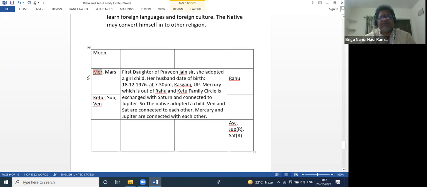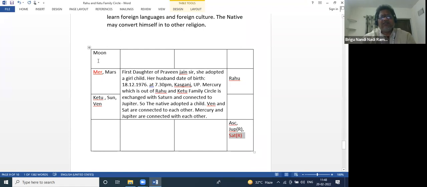So out of Rahu Ketu, Mercury is here. Mercury is exchanged with Saturn. So Saturn goes outside, Mercury comes inside. Mercury is here, the child of another religion, the child of a surrogate mother, or the child of, what is it called? So other child, child of other mother, not one mother here. So as Mercury is exchanged, this is outside actually.